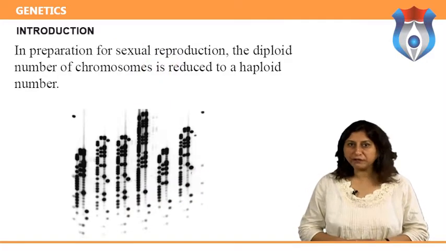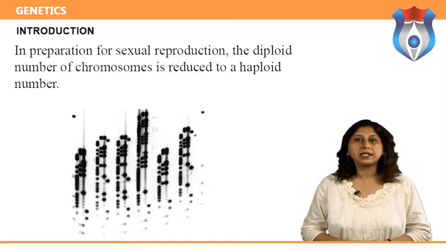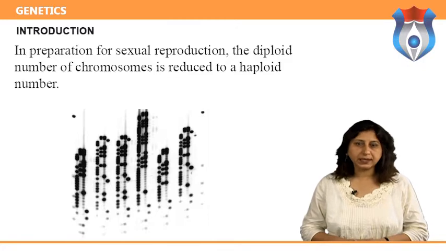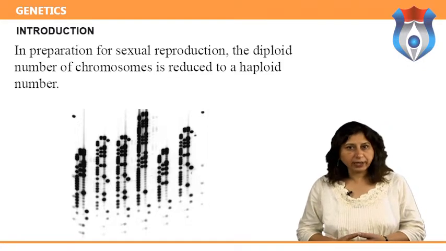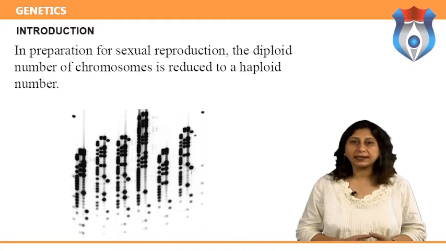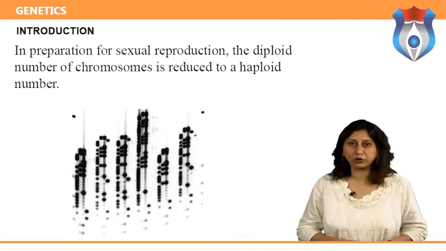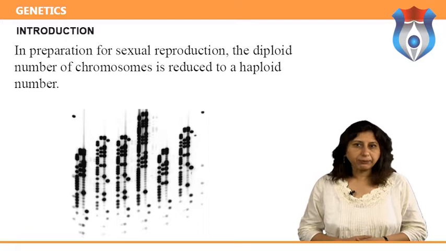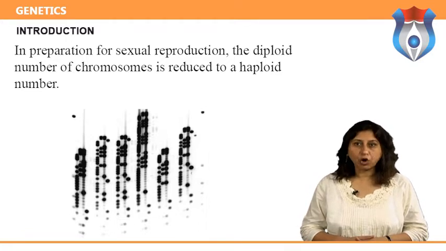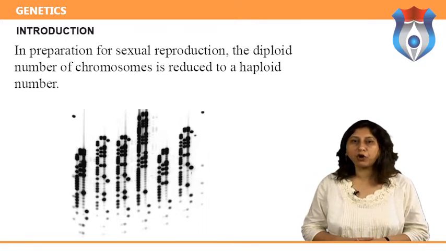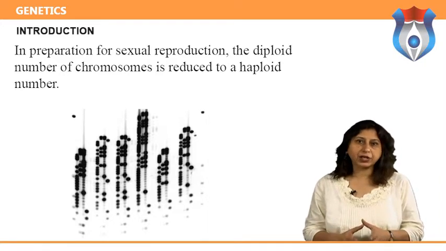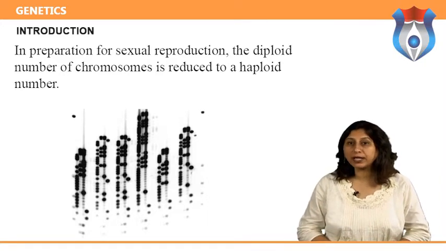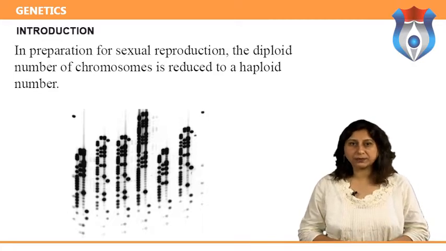In preparation for sexual reproduction, the diploid number of chromosomes is reduced to a haploid number. That is, diploid cells are reduced to cells that have a single set of chromosomes. These haploid cells are gametes or sex cells, and they are formed through meiosis. When gametes come together in sexual reproduction, the diploid condition is re-established.